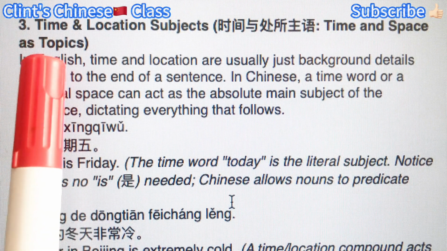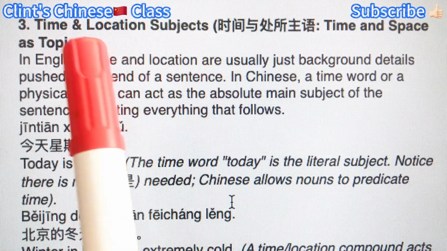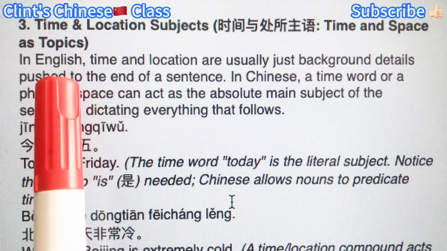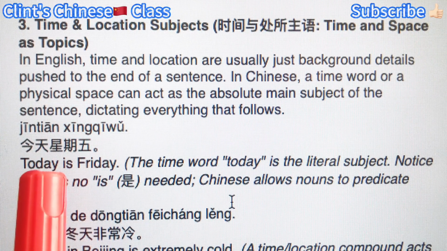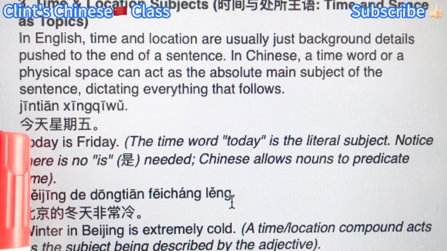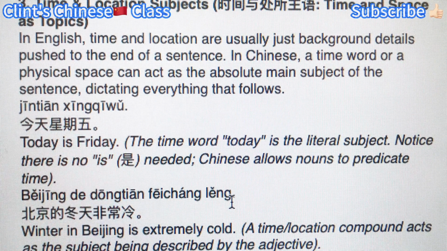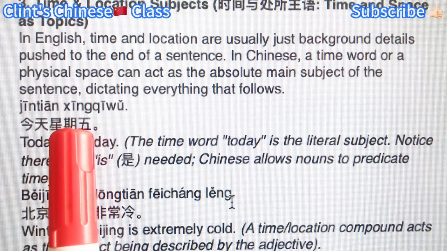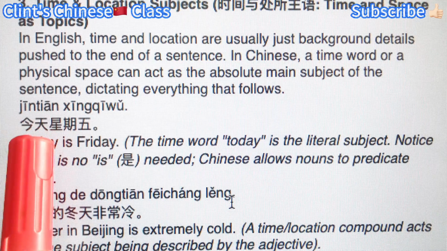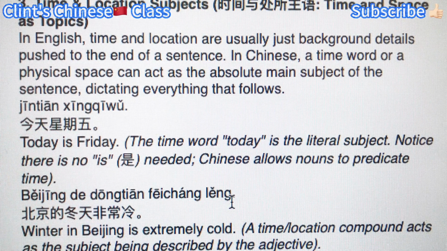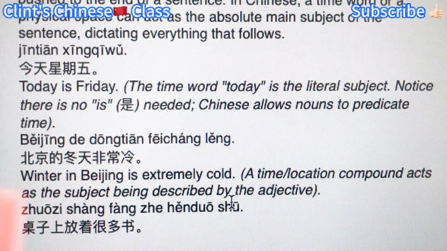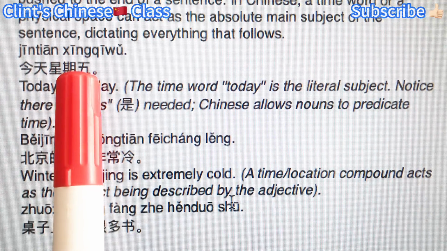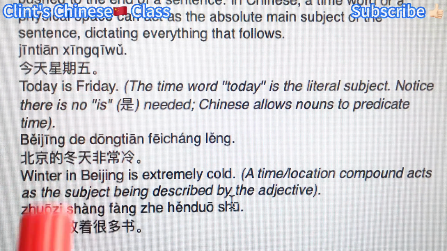Now the third type of subjects, time and location. They are basically nouns, right? So it's similar to English. Now, for example, today is a Friday. 今天星期五. So here, 今天 is the time word, right? And then you can use it as a subject. 今天. 星期五. 星期五 is actually another noun, so this noun can be the predicate. Yeah, we will discuss predicate in the next lesson.